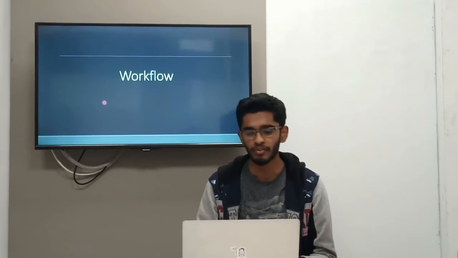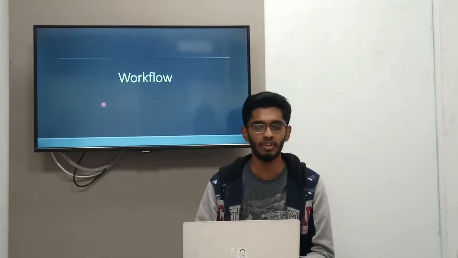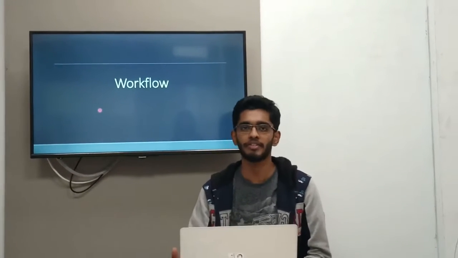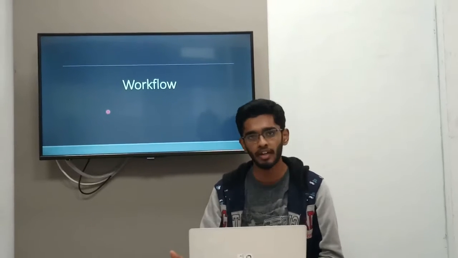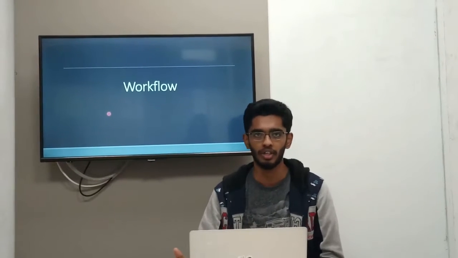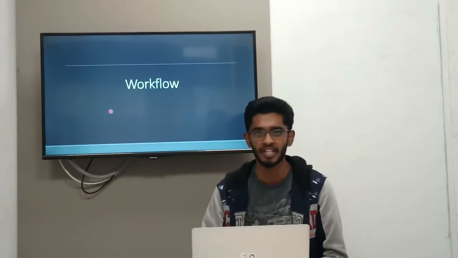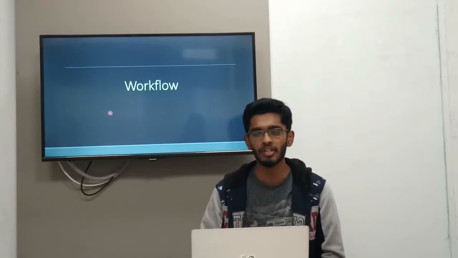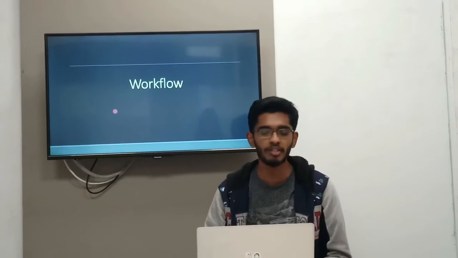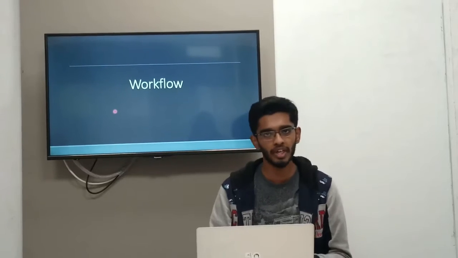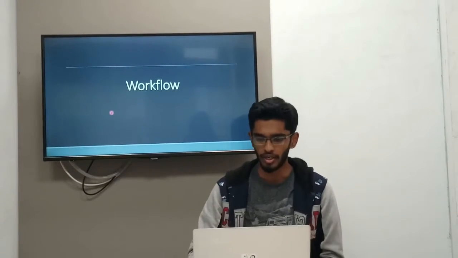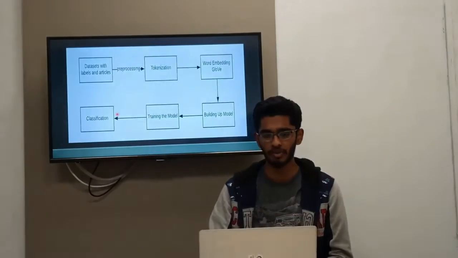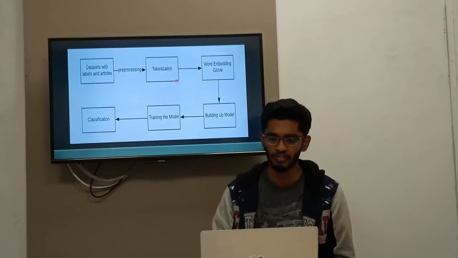Continuing with the workflow, we implemented two options, that is the CNN and the RNN. As we know, CNN and RNN are usually used for image classification, but here we use them for text classification due to the increasing use of word embedding. In our case, we use GloVe as our word embedding device. GloVe is basically a pre-trained word embedding model. Now, how GloVe works, I'll explain through the workflow of our model.